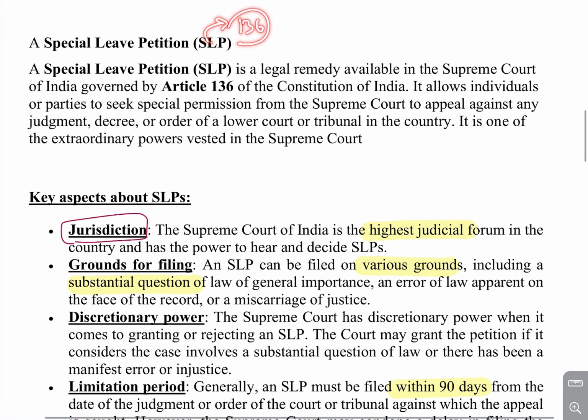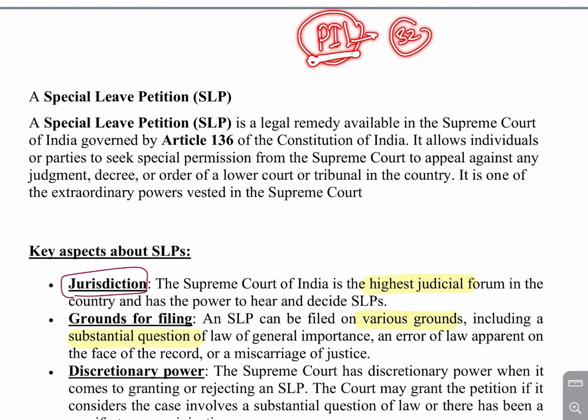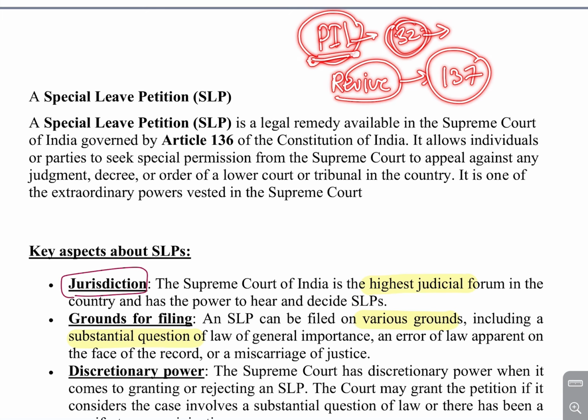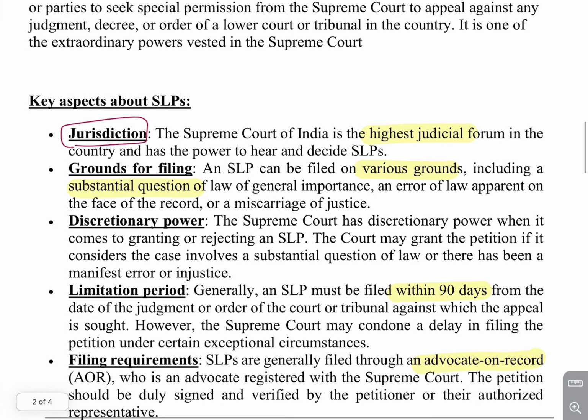So you might have heard about the PIL, right? The public interest litigation. Do you know under which article PIL is filed? PIL is filed under Article 32, that is the right to constitutional remedy, right? Do you know under which article a review petition is filed? A review petition is filed under Article 137. So remember this.